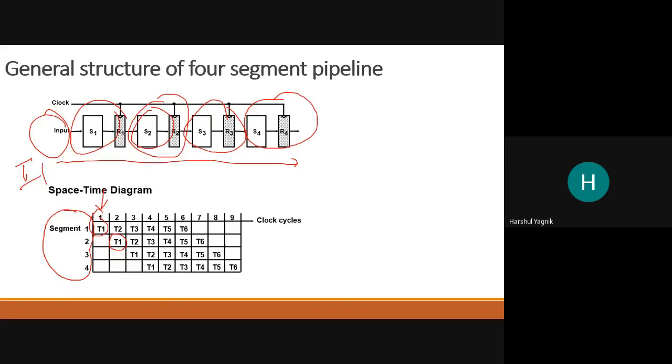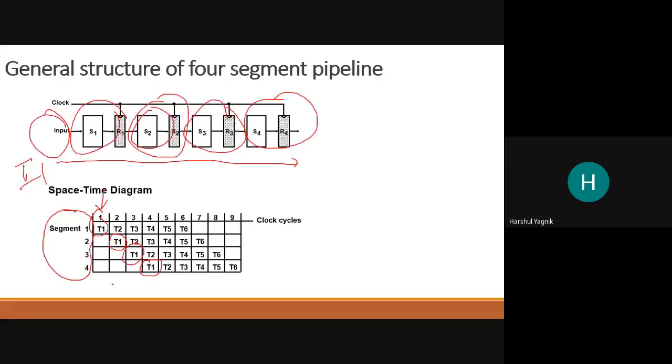Then in the third cycle, the same task will be in result R2, and that will be operated on by segment S3. So task T1 is now in segment 3 in the third clock cycle. In the fourth clock cycle, task T1 will be in segment 4. So far with me?